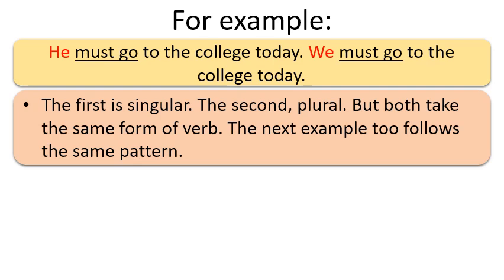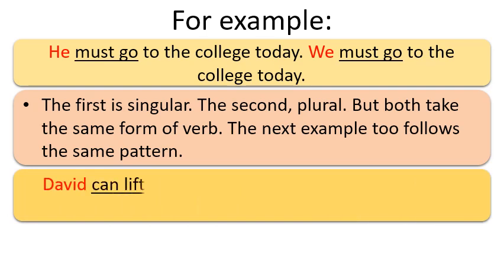Means according to the exception number 2, if modal verbs are used as a helping verb and with the main verb, then rule number 1 will not be applicable for the modal verbs. And what is rule number 1? If the subject is singular, then we will use a singular verb. If the subject is plural, then we will use a plural verb. So here it is not applicable with the modal verbs if they are used as a helping verb carrying the main verb.